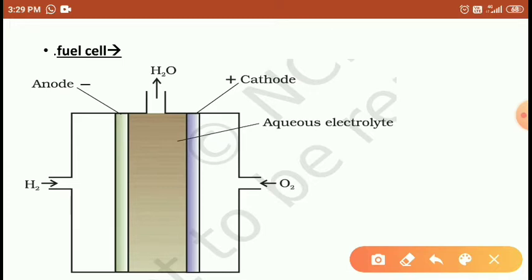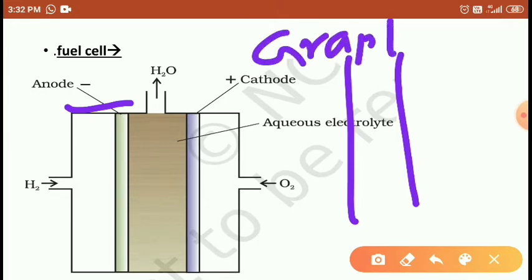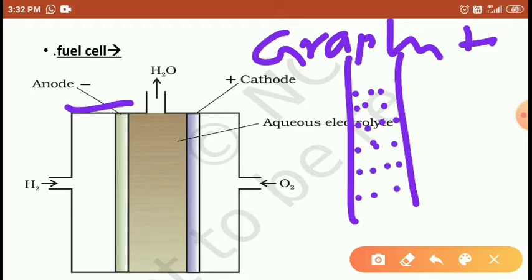So how does the fuel cell work here students? We use this chamber. In this chamber we dip two electrodes, graphite electrodes, which contain many pores like this. Through the pores we pass the hydrogen gas, and this graphite is coated with platinum.